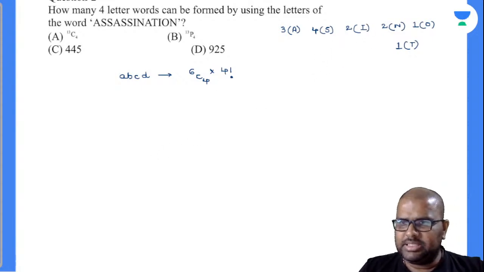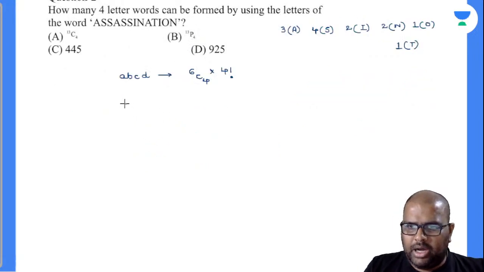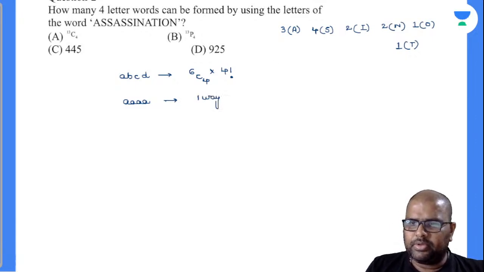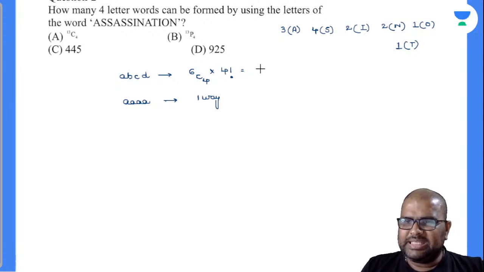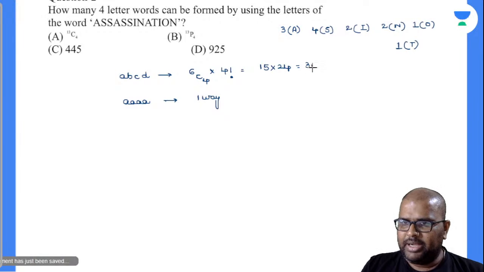Yes, perfectly. Now let's come to the case where all alphabets are the same. Can all the alphabets be the same? Yes, we have one box with 4 S, so it can be done in only one way. So I'll write down this one also, beta. 6C4 is nothing but 6 factorial by 4 factorial into 2 factorial. 6 5s are 30, 30 by 2, 15, 15 into 24. What will be 15 into 24? Can anybody say? 15 into 24 is 360. Am I right or wrong?